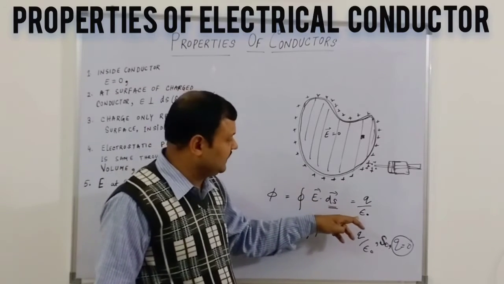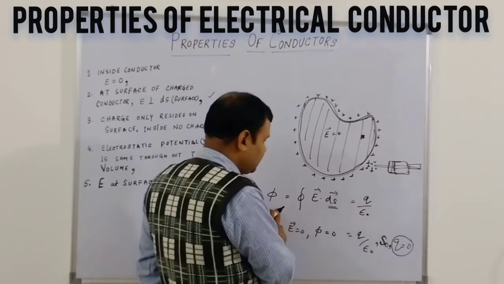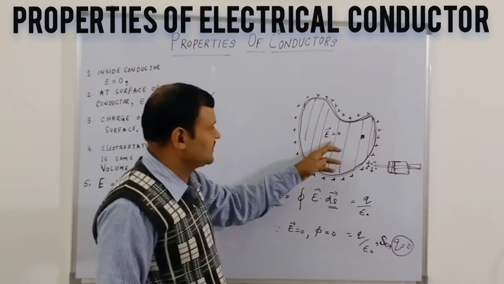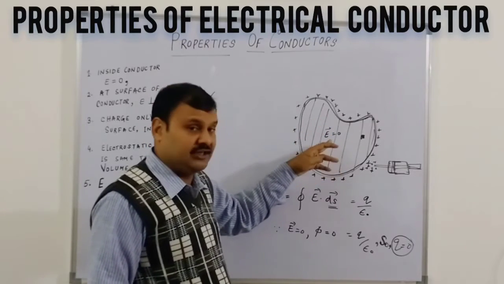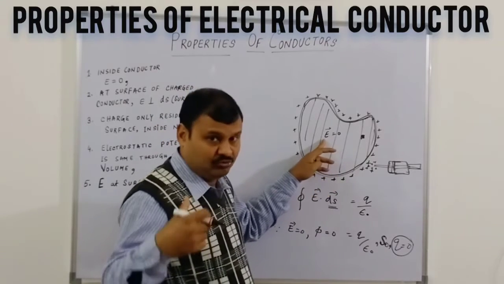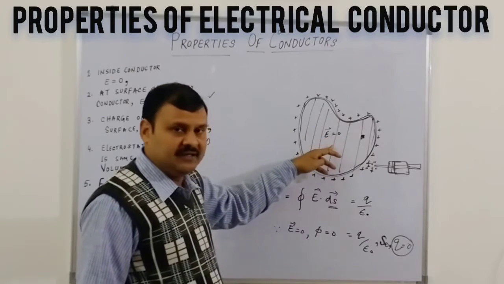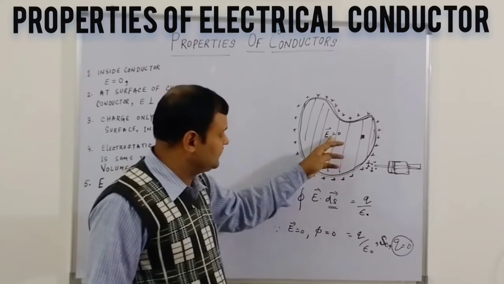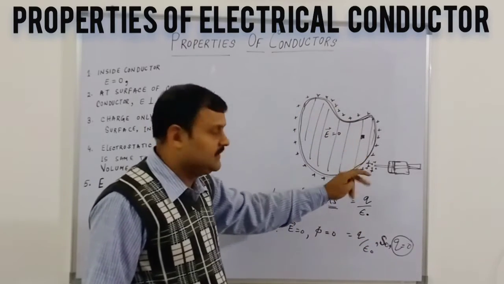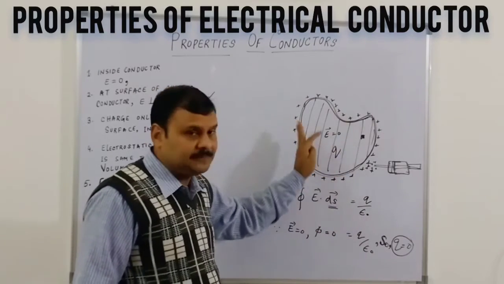This is proved by Gauss's law, the closed surface integral of the net electrical flux equals Q by epsilon naught, and in the electrostatic neutral position all this drifting happens. So the electrical field inside the conductor is 0. If the electrical field is 0, flux is 0. If flux is 0, Q, the total charge content of the enclosed surface, is 0, where epsilon naught is the permittivity.